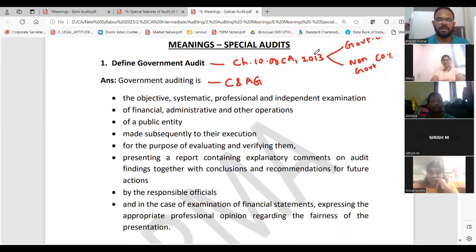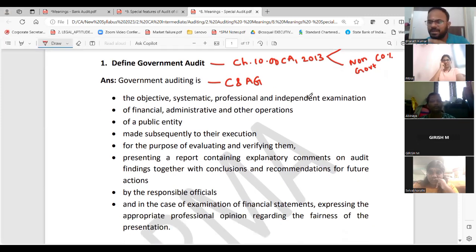What is a government audit? Generally, you know what an audit is, correct? Now it is government audit: an objective, systematic, professional, and independent examination. That means when you do audit, you should not be disturbed by anyone. You should ensure it is objective, systematic, professional and independent.